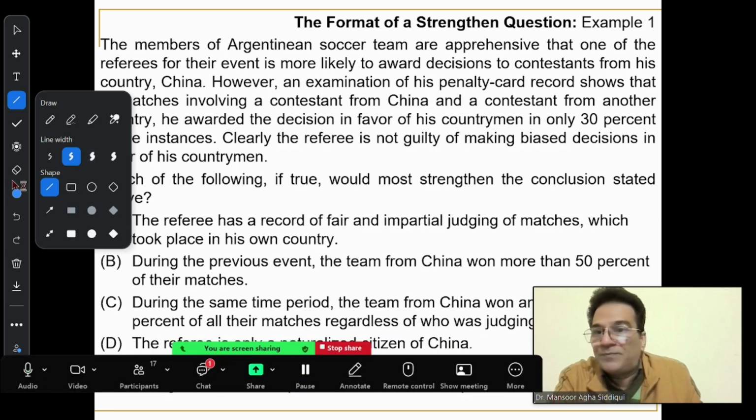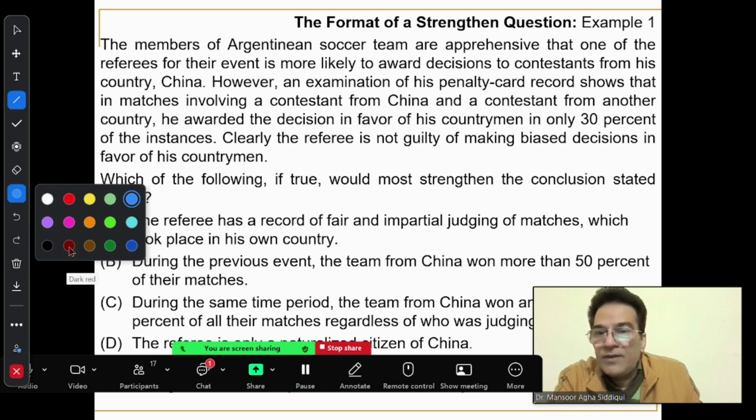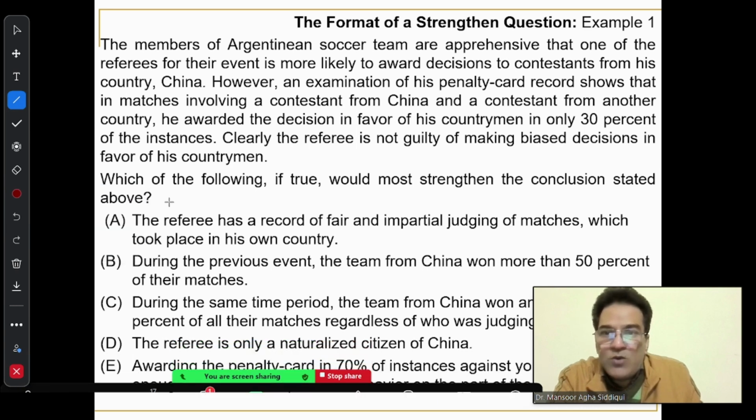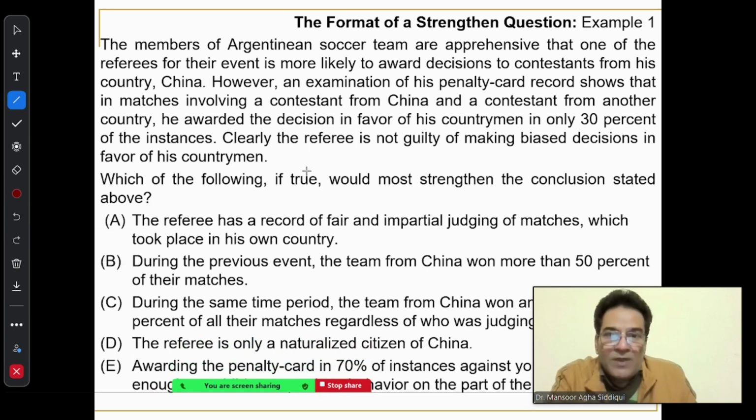Let's look at the procedure now. Whenever I do a critical reasoning question, always remember the first step is to read this middle part of the whole question. This is called the question stem. And the question stem will always have a certain word which will tell you what type of question it is. When I read this question, I come across the word strengthen, I understand it is a strengthening question.